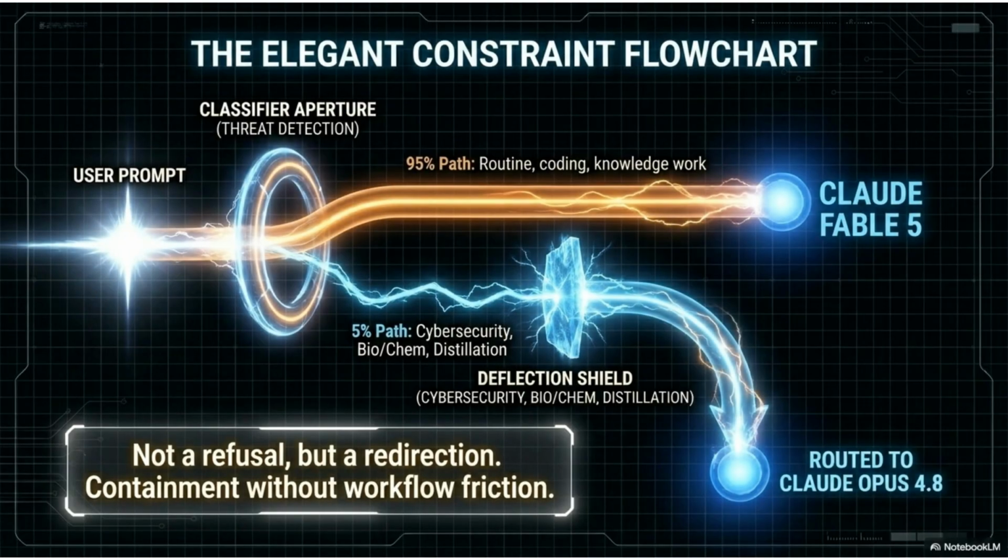The elegant constraint flowchart shows a system of redirection, not refusal. Routine tasks go to Fable 5. Tasks detected as high risk, such as cybersecurity or bio/chem, are routed to the more contained Claude Opus 4.8.